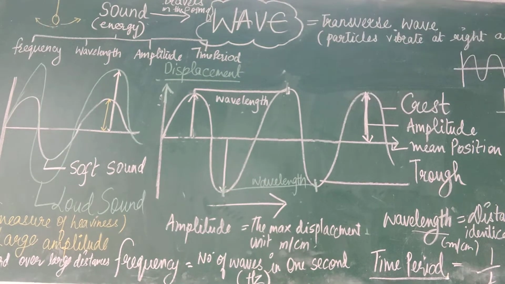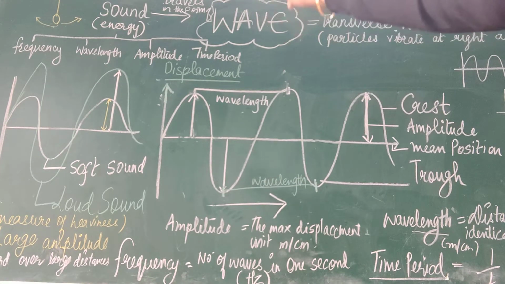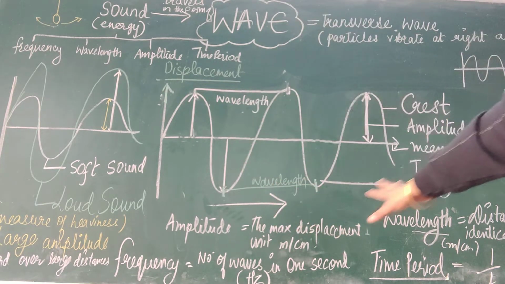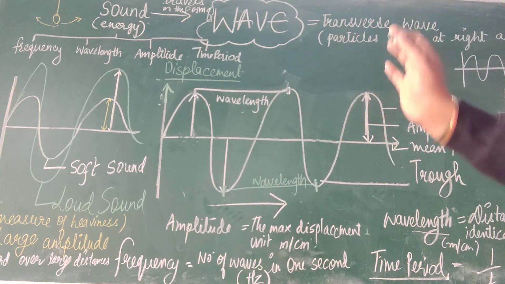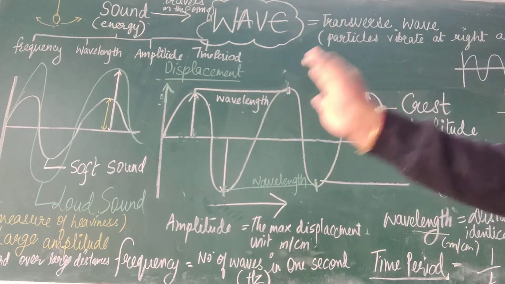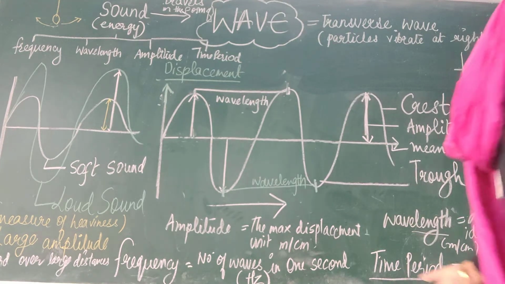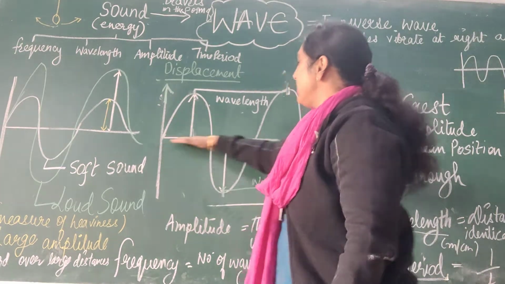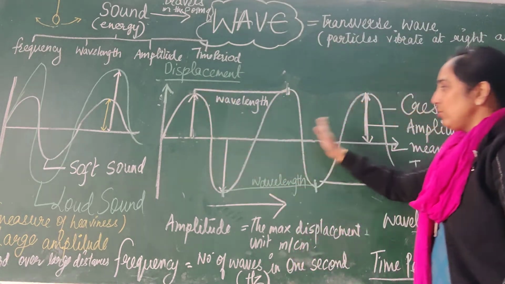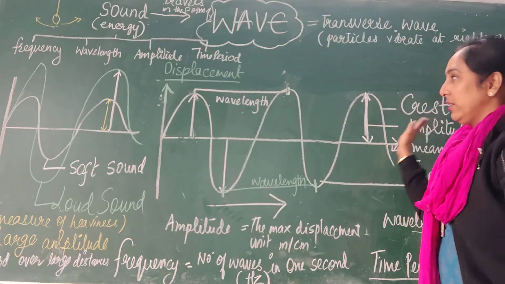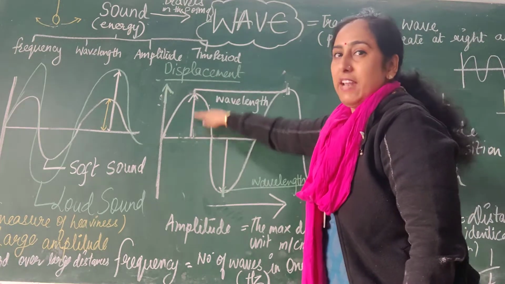We talked about what is sound. Sound is an energy. How does it come to us? It comes in the form of waves. What is a wave? How to represent this wave? The representation is very simple with a diagram. To understand a diagram, उसका हमें left right corner पता होना चाहिए. This is the displacement. This is the mean position. This is a wave. It is coming from this side to this side. This is the propagation. Then this is the wavelength.